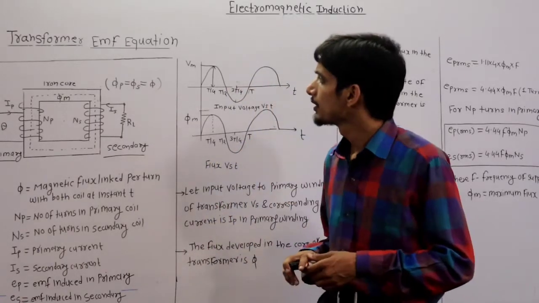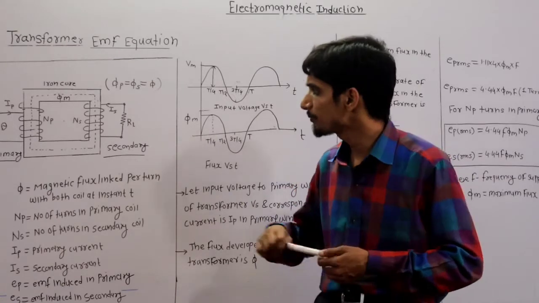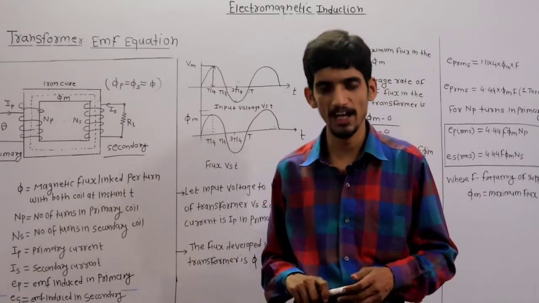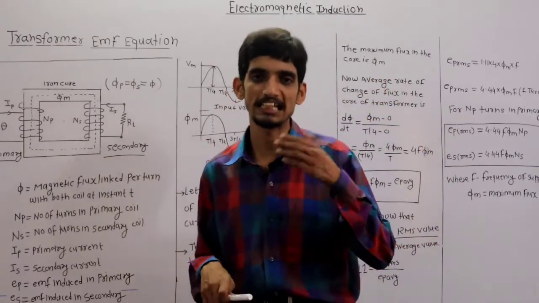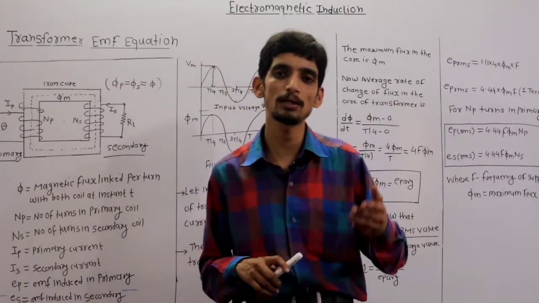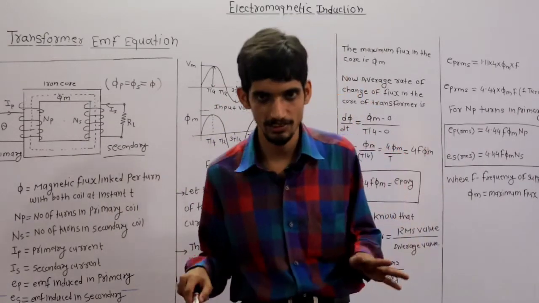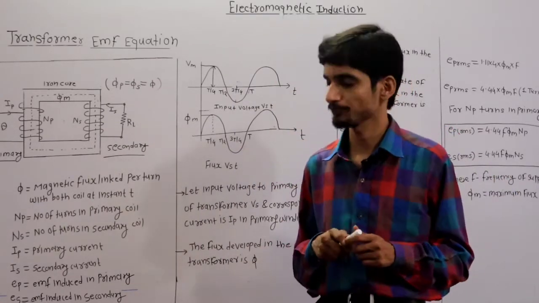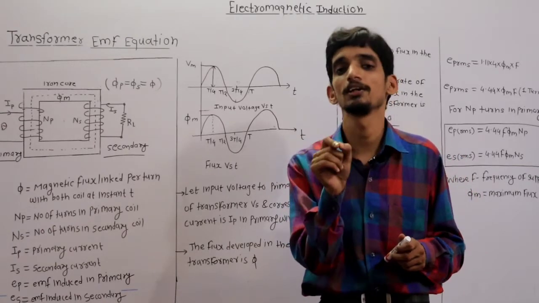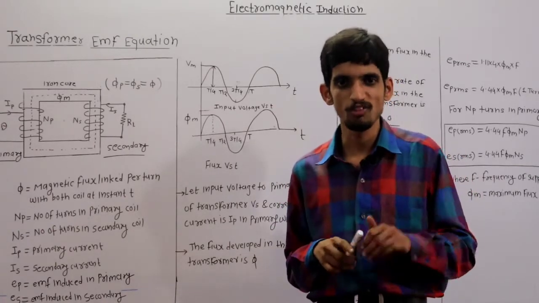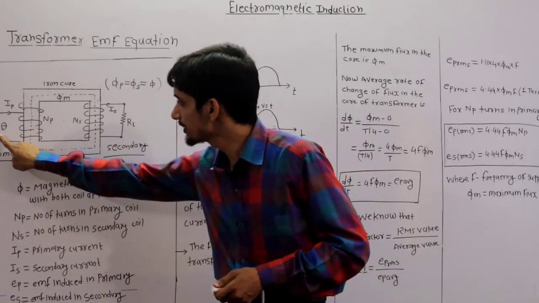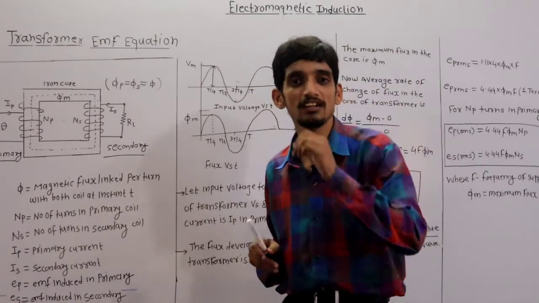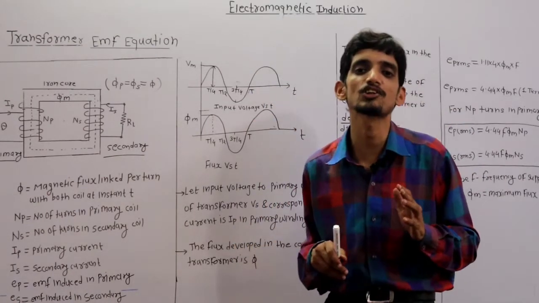Application of Faraday's law. As we know, the EMF developed in the primary winding of the transformer is EP, and the EMF induced in the secondary winding of the transformer is ES. IP is the primary current, IS is the secondary current, NP is the number of turns in the primary, NS is the number of turns in the secondary. Okay? Clear. Now to derive the transformer EMF equation, you have to study two important waveforms. Waveforms means whenever I am applying AC voltage to this particular transformer, what will happen? AC means time varying, so it alternates its direction continuously.